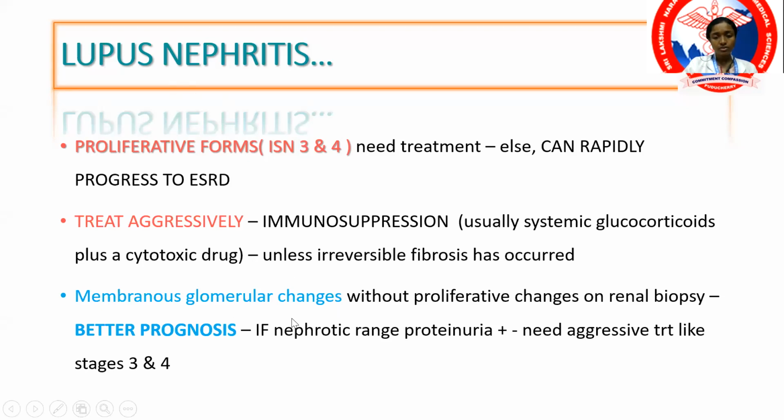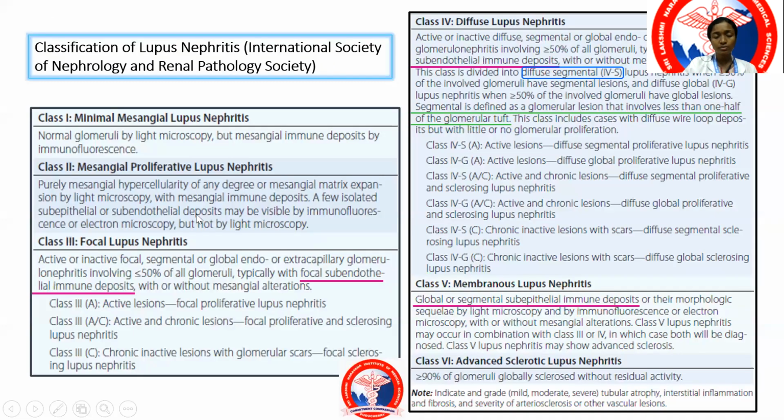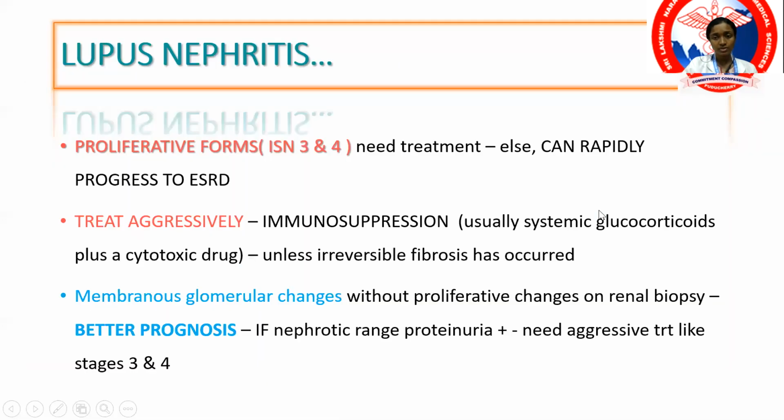Now, membranous glomerular changes have a better prognosis. Class 1 and 2 have a better prognosis, but for class 3 and 4 you require vigorous treatment to prevent progression into irreversible damage.